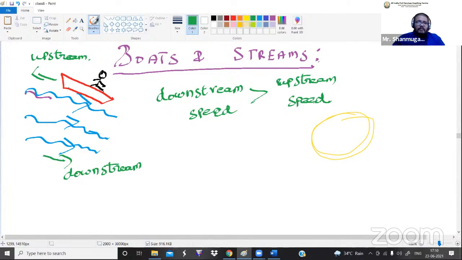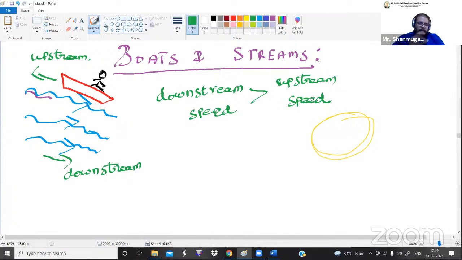The same here. Water is flowing in one direction and you are going against the direction of the water. So you are going in this direction, water is flowing in this direction, so definitely that water will push your boat back. So against that you have to move. It will push back, you have to go again. It will push back, you have to go again. This process will be continuously happening, which means definitely the speed value will be less. Do you understand what I'm saying?